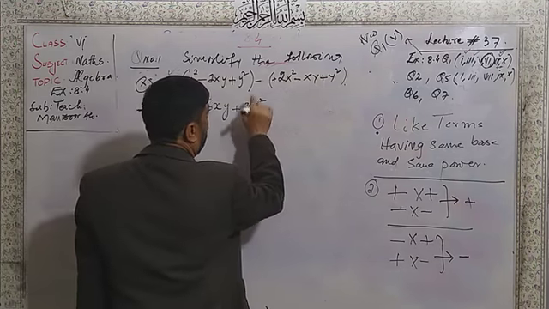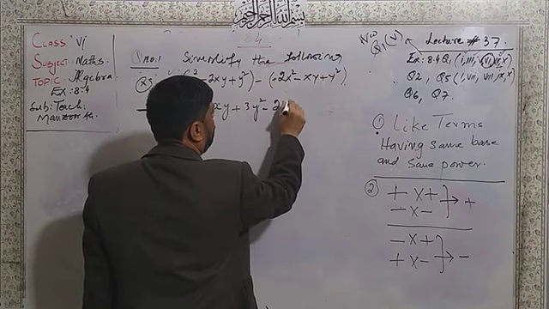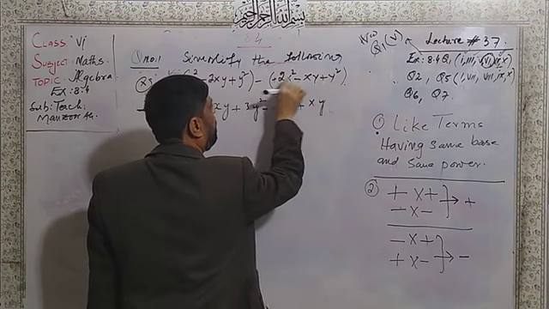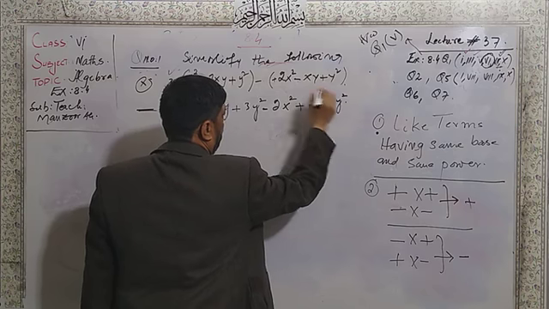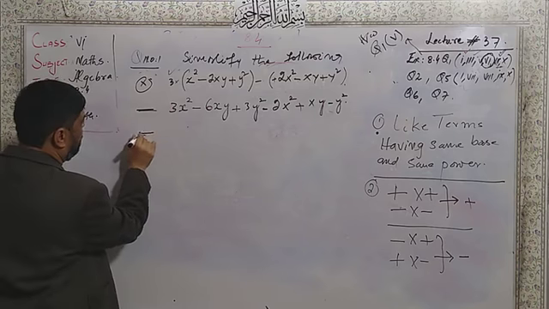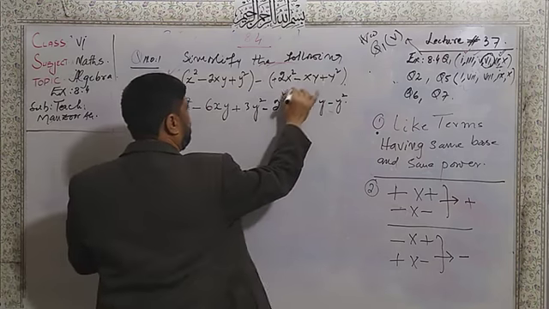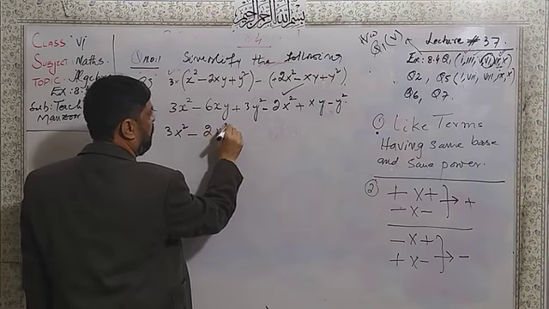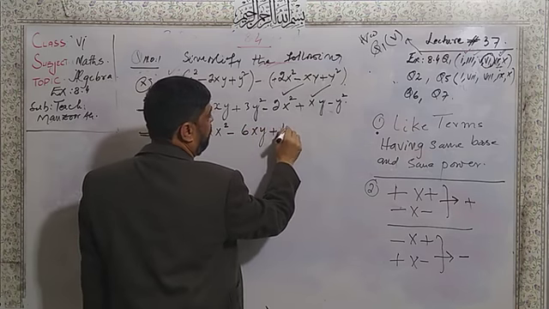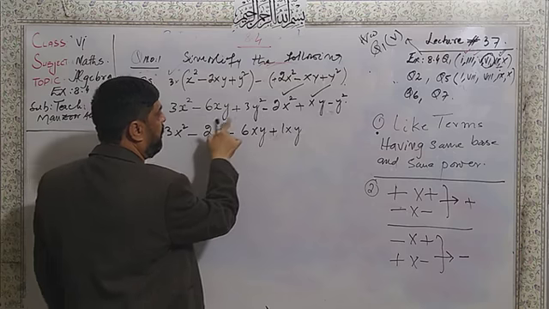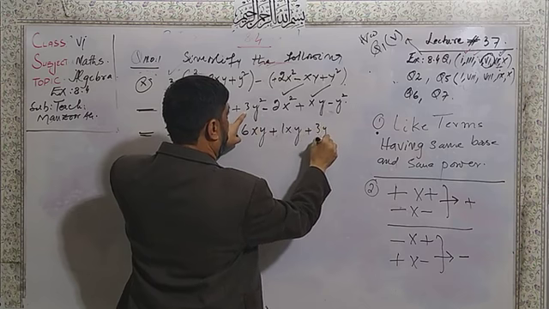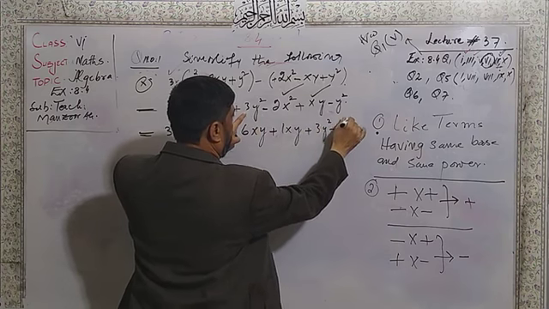So I will write here minus into plus, minus 2x square. Minus into minus, plus xy. And minus into plus, minus y square. Dear students, here I will write the same values together like this: 3x square, then minus 2x square, here minus 6xy, then plus 1xy, then plus 3y square, then minus 1y square.